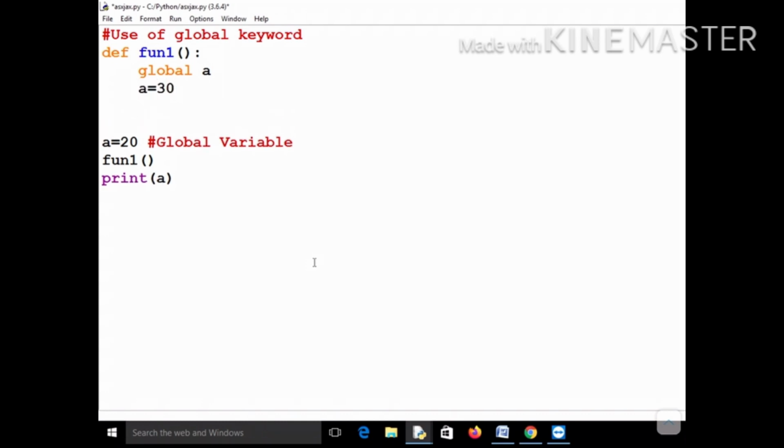Now listen to it very carefully. What will happen in this case? Now no local variable a is getting created. If you write like this, no local variable will be created. Very important. And which variable are you accessing inside this function fun1? You are accessing this global variable, and you are changing its value to 30.